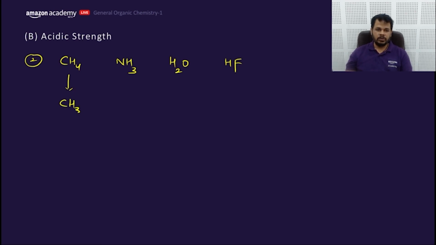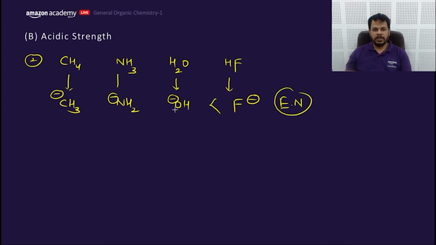You will get the conjugate base CH3 minus, NH2 minus. They are of the same period. We already know we need to answer this according to their electronegativity. So these are the stability order. That means the acidic strength order would be like this only. So this is the best way to answer, my dear friends. Let's move to the next part of it.